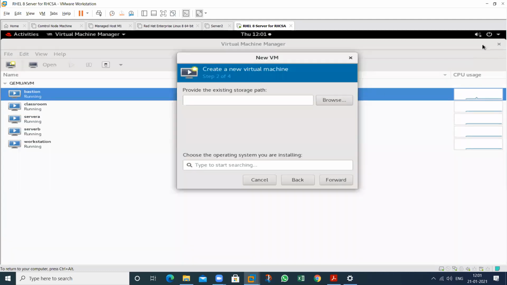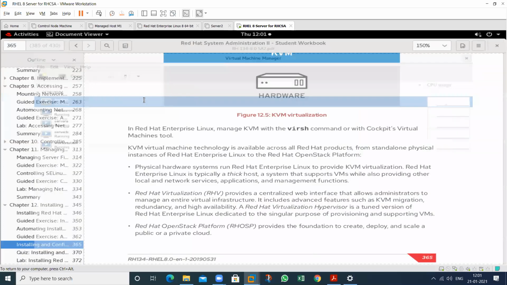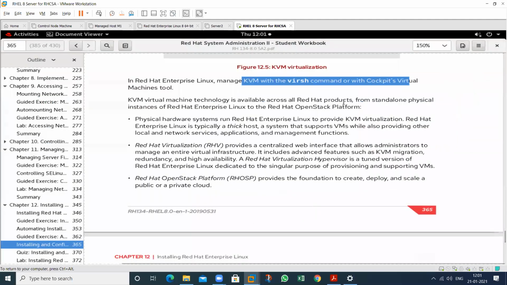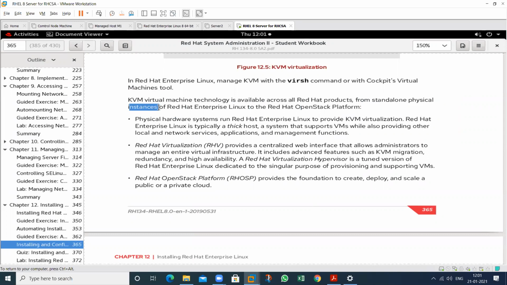See. So in Red Hat Enterprise Linux, KVM with virsh command, we can also use this one. KVM virtual machine technology is available across Red Hat products from standalone physical instances. So these virtual machines are also known as instances. In AWS, these machines are known as instances. Instance means a machine of Red Hat Enterprise Linux.